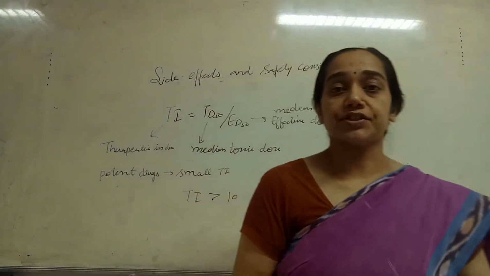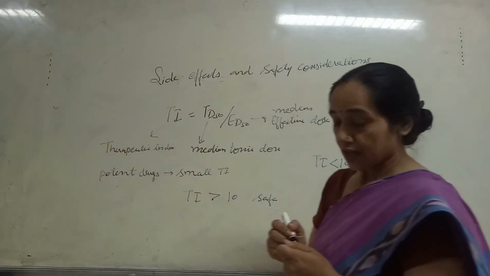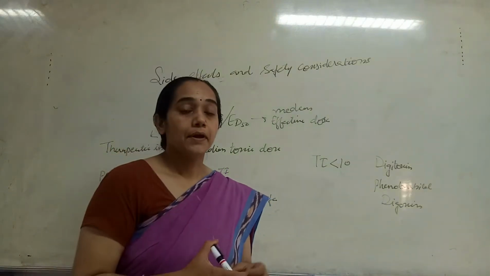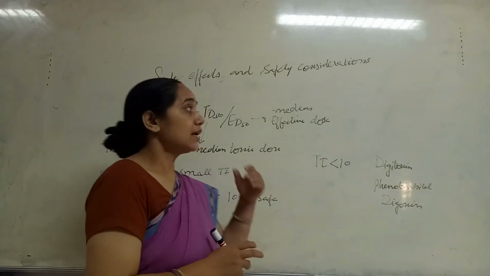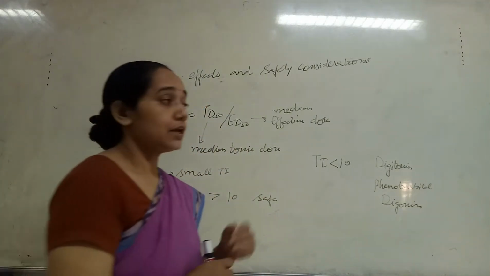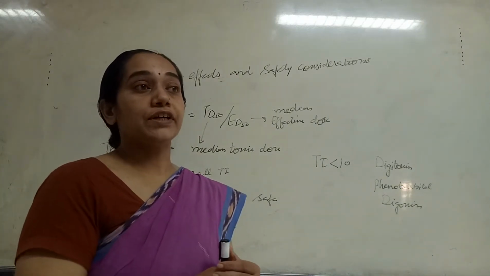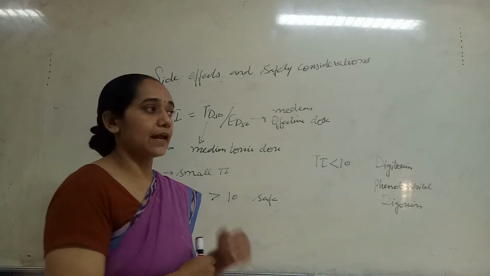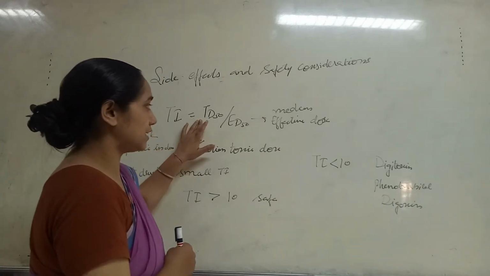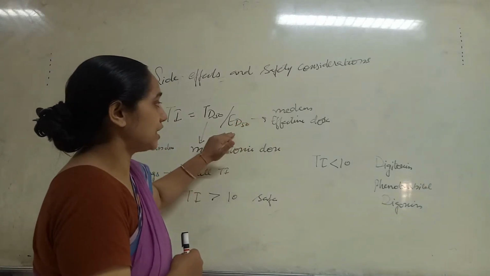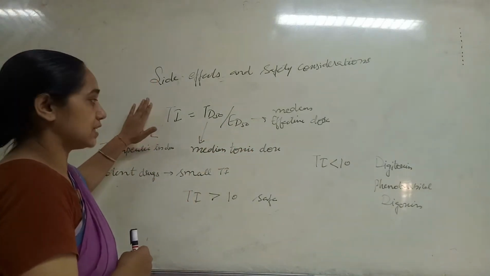So the next biological factor to consider is the side effects and safety considerations. If a drug is causing higher toxic effects, then it will not be a suitable candidate. For example, to explain the toxicity of a drug, we calculate the therapeutic index, which is the median toxic dose, TD50, divided by the median effective dose, ED50. This TI represents the therapeutic index.